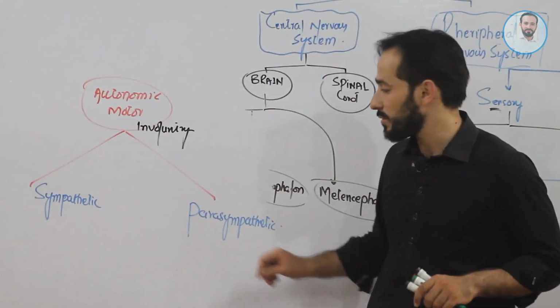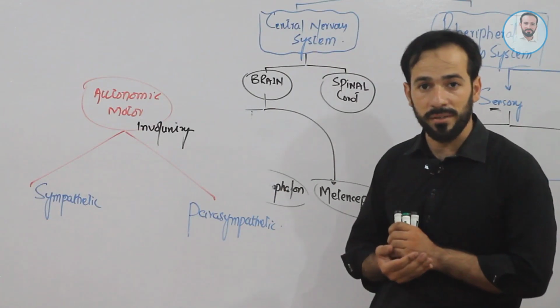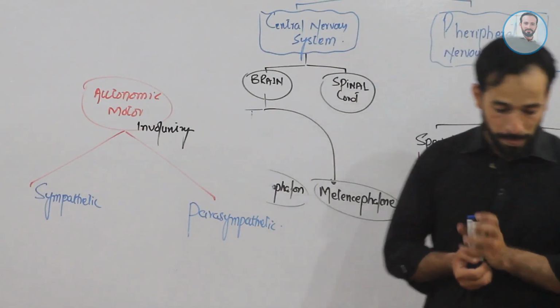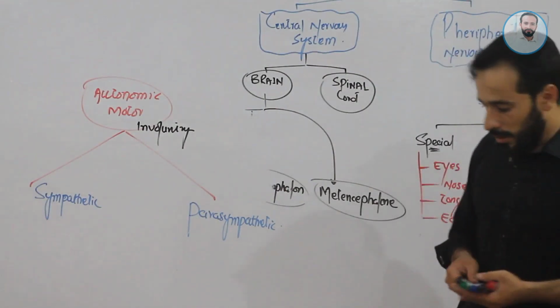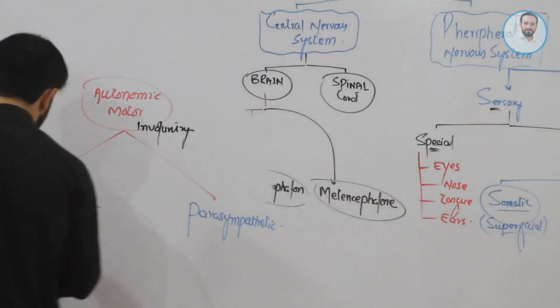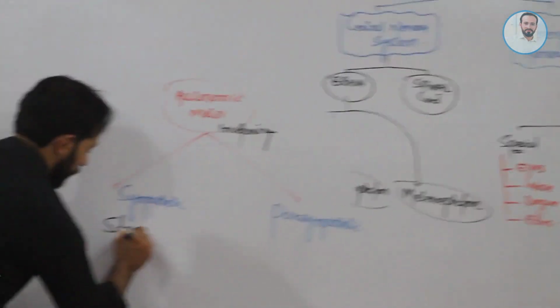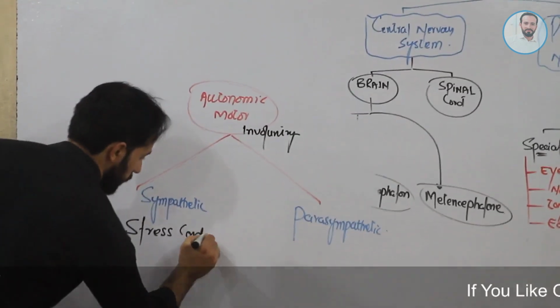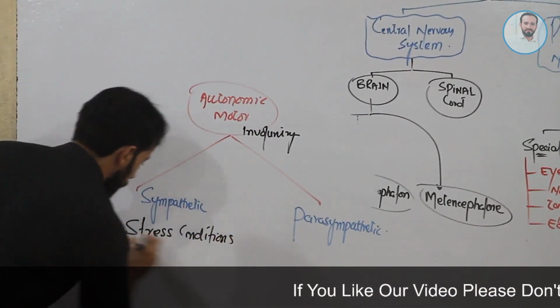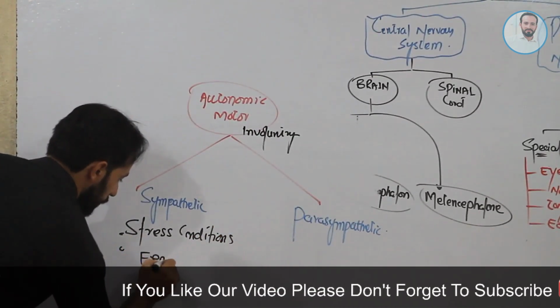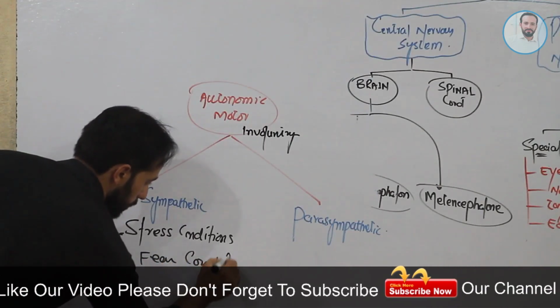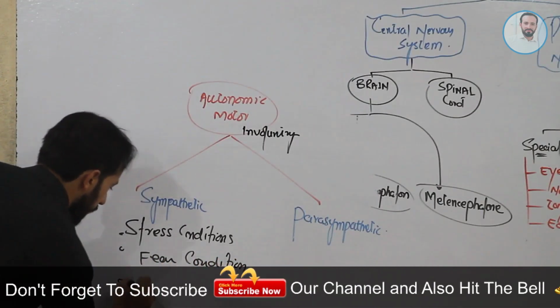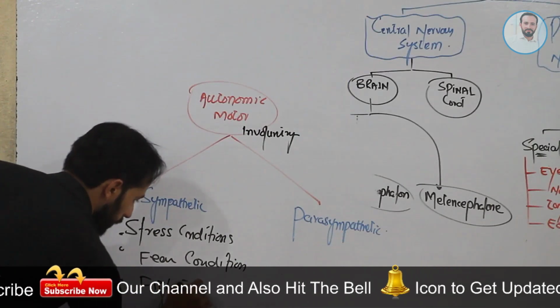Right? So sympathetic and parasympathetic activity, as we told you, sympathetic activity is activated during stress conditions, during fear conditions, during fight conditions.